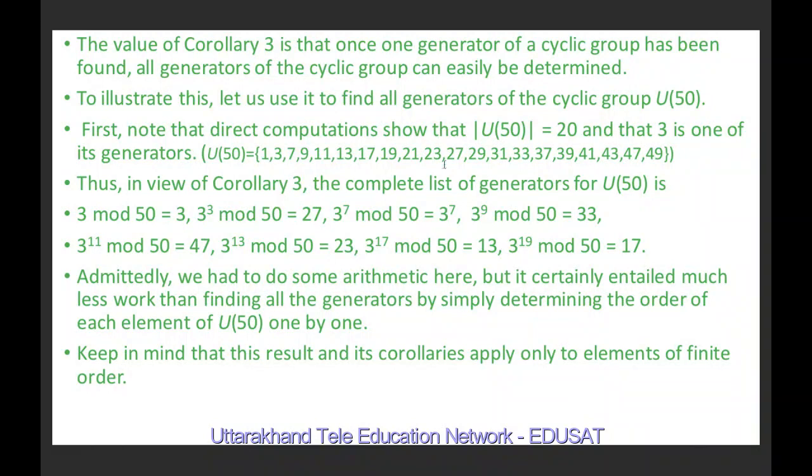I hope you can calculate these values using multiplication modulo 50.